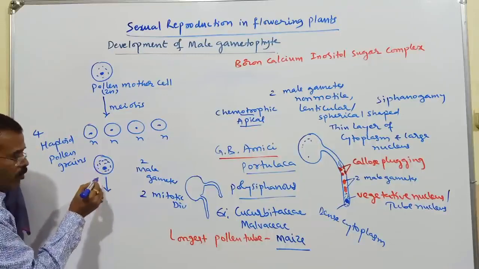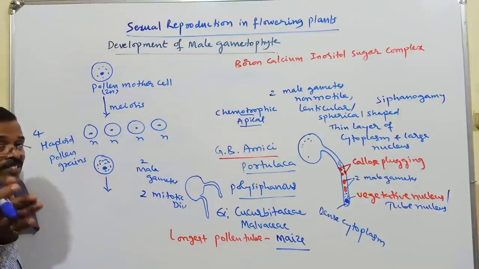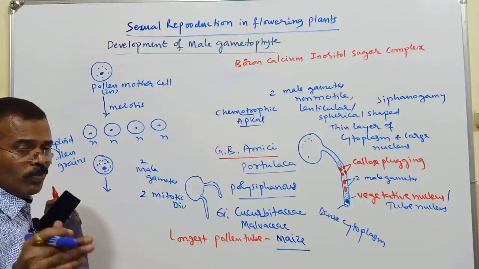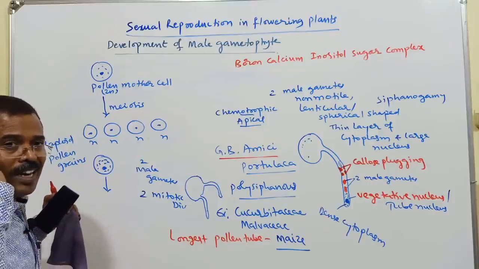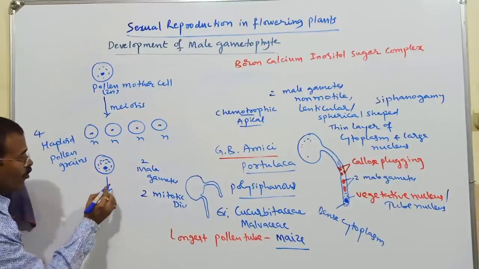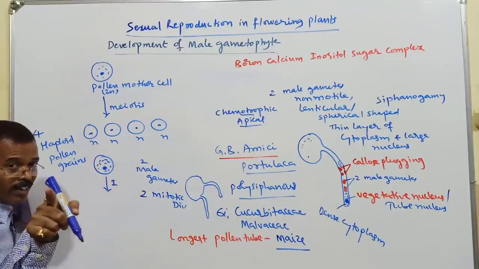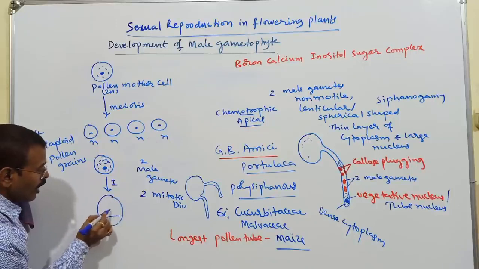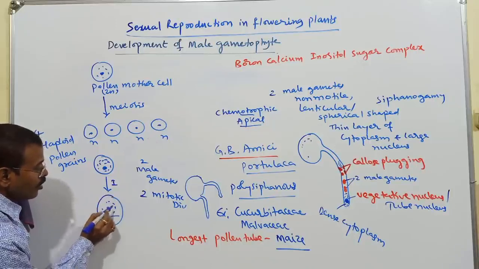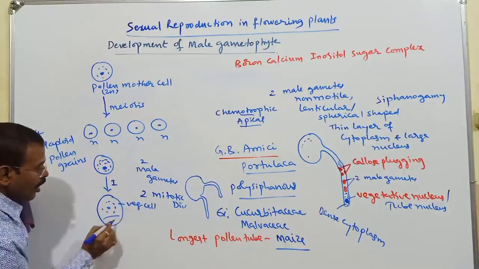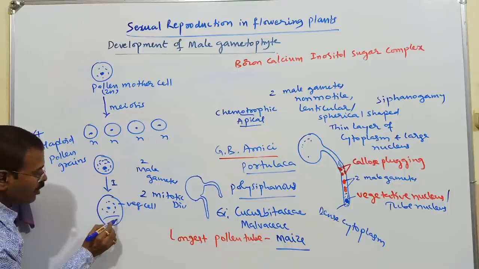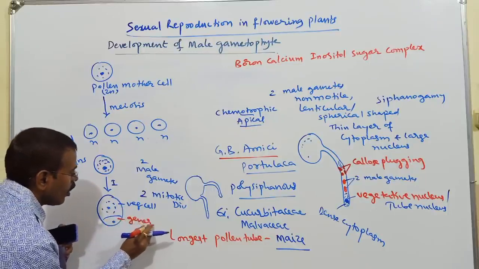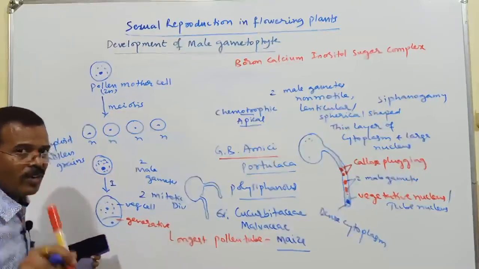The protoplast of the pollen grain divides unequally. I told yesterday, during the development of the male gametophyte, there is formation of an asymmetric spindle in the cell due to unequal division of the protoplast. So the first mitotic division, which is unequal division, results in the formation of a larger vegetative cell and a smaller spindle shaped generative cell. This is the first mitotic division.